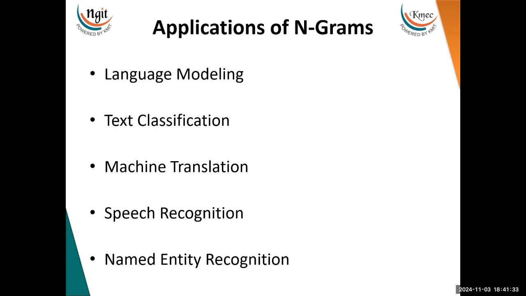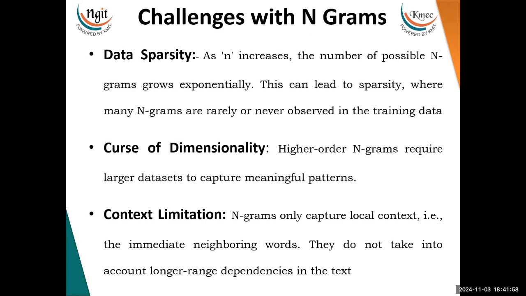Then it is about named entity recognition. Named entity recognition is all about identifying the entities present in a sentence. For a given sentence, it will try to pick the words and tag them with the proper entity, either an organization, a location, a quantity, or something else. So it will identify its entity. Then we have challenges in these n-grams.